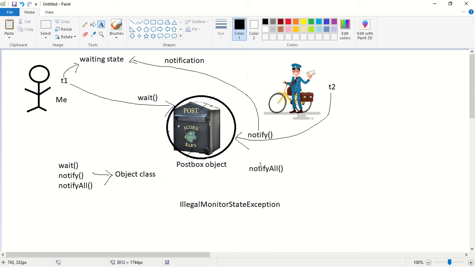To become the owner, these methods should be called inside a synchronized area. Otherwise we are going to get a runtime exception saying illegal monitor state exception.